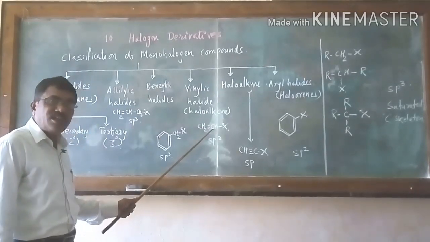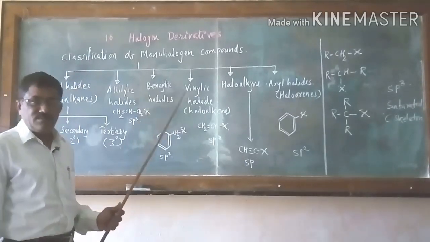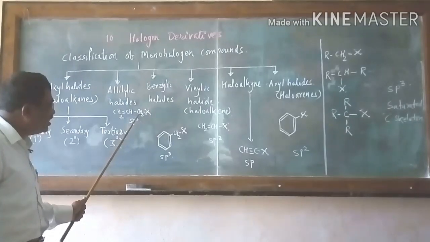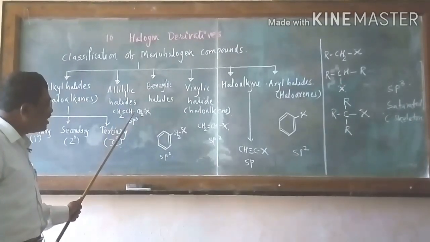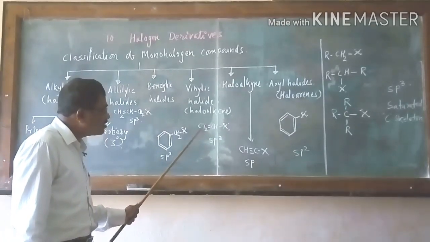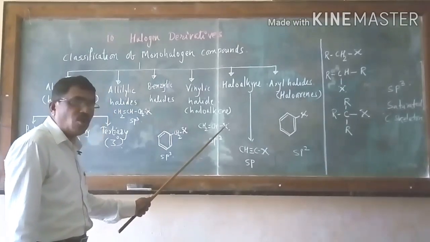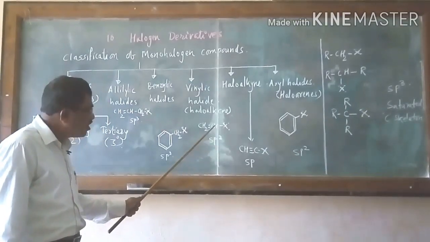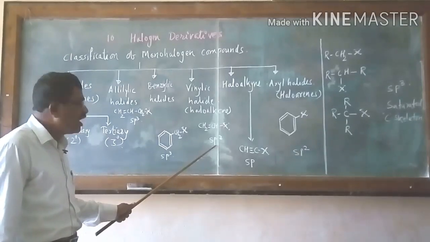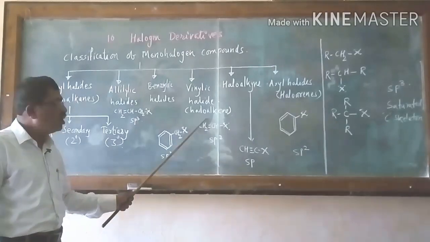It is also an unsaturated alkene and it is sp2 hybridized. Once again see, here it is sp3. Why sp3? It is bonded to this carbon atom with a single bond. But in this case the carbon atom is unsaturated, and the halogen is bonded to a carbon which is sp2 hybridized, hence it is called a vinylic halide or haloalkene.